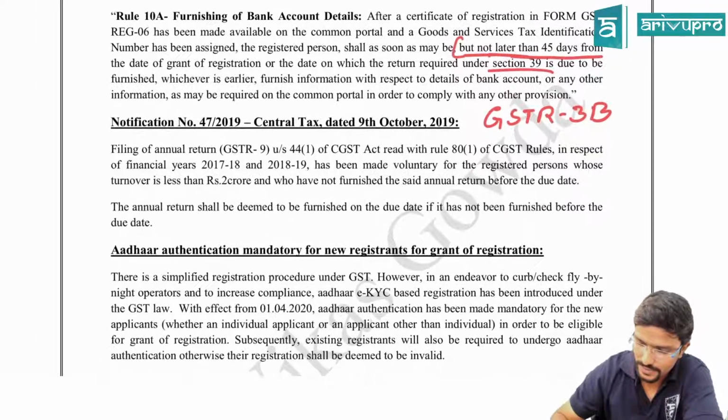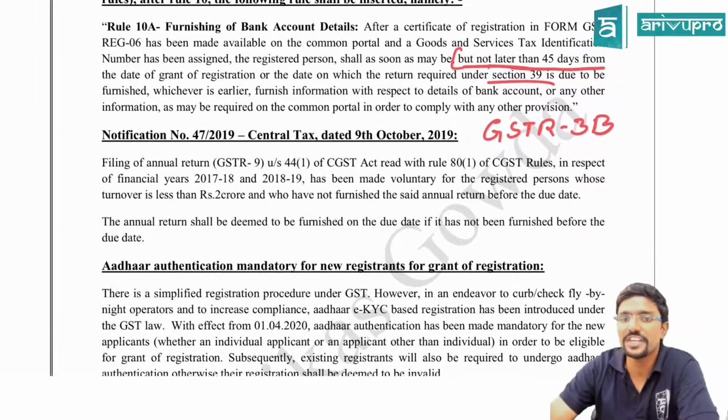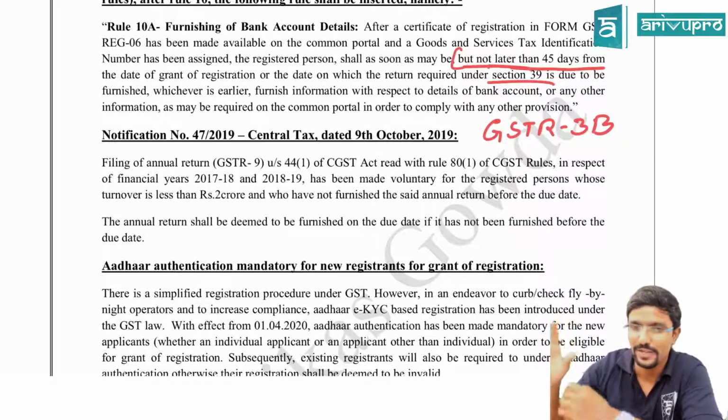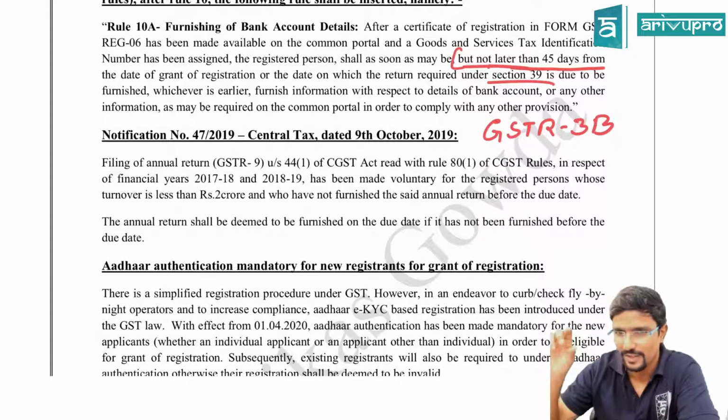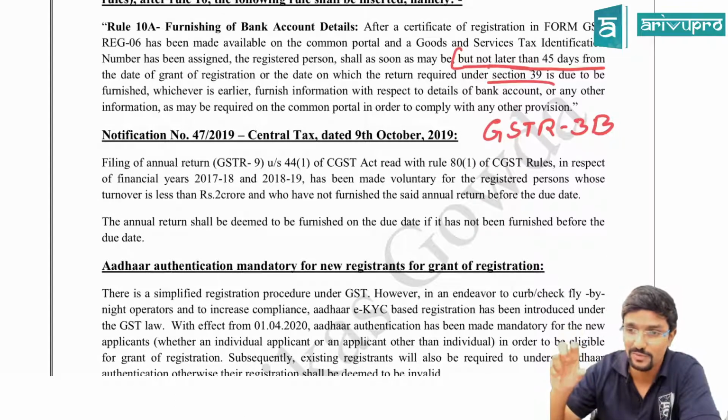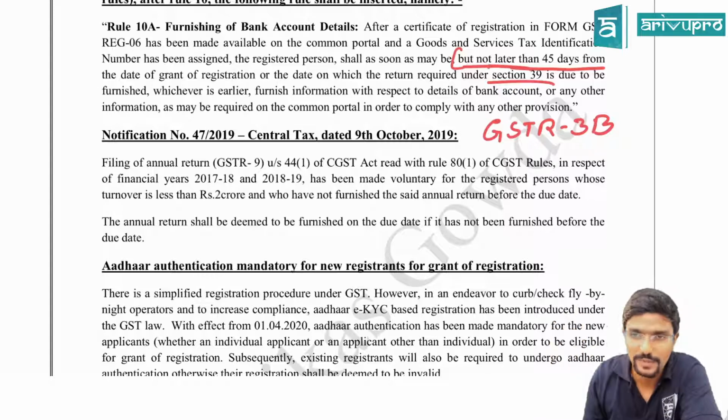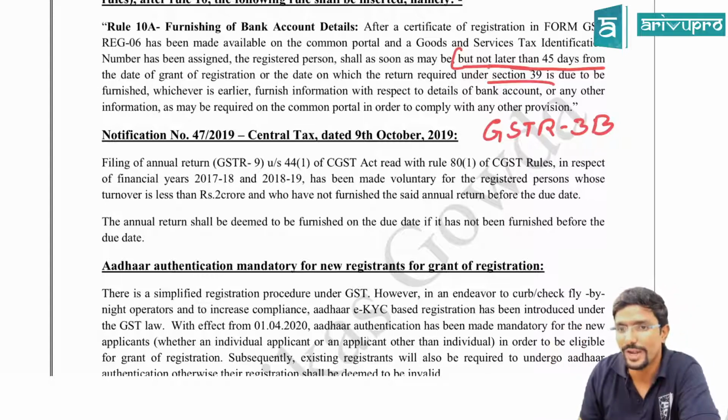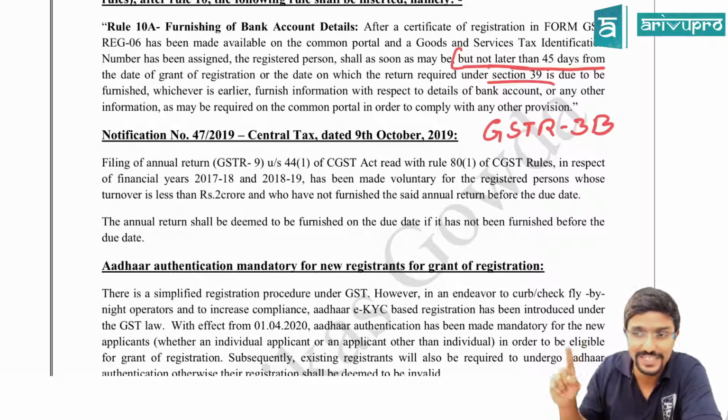Clear? Yeah. Next, notification number 47/2019, central tax dated 9th October 2019. All this you don't worry. This notification number and the date on which this notification was dated and all, don't worry. Okay. Filing of annual return GSTR 9 under section 44(1). Annual return GSTR 9 is given in 44.